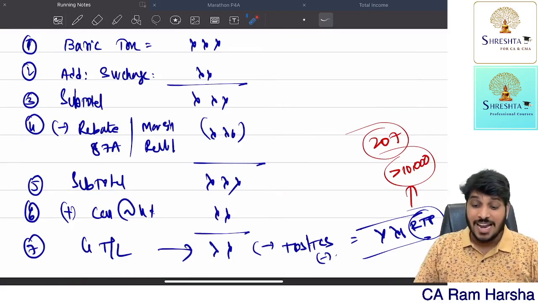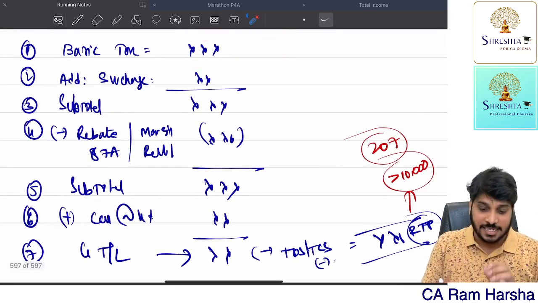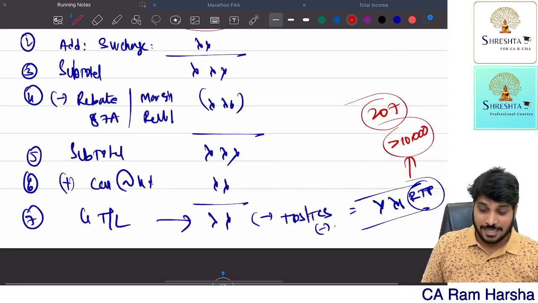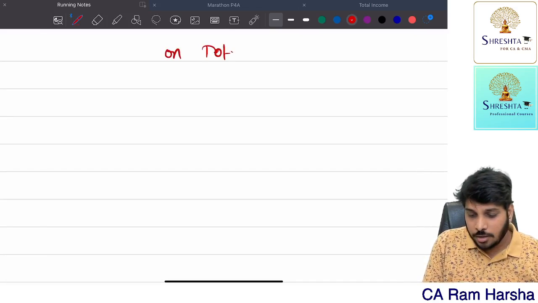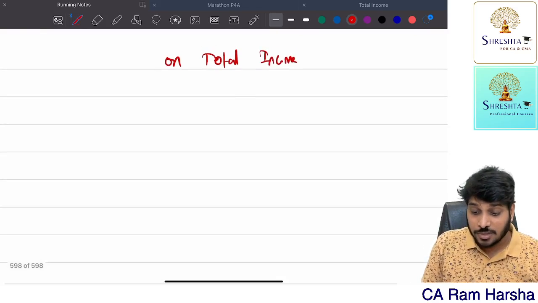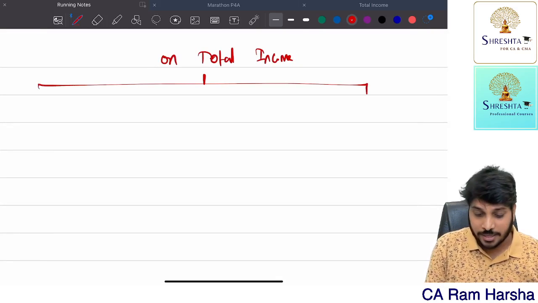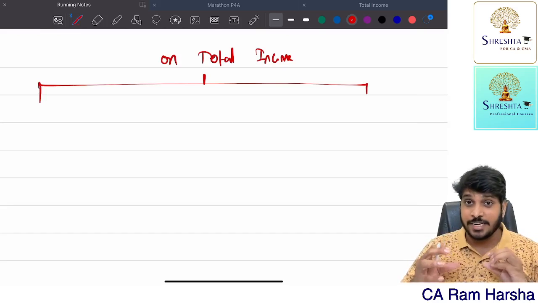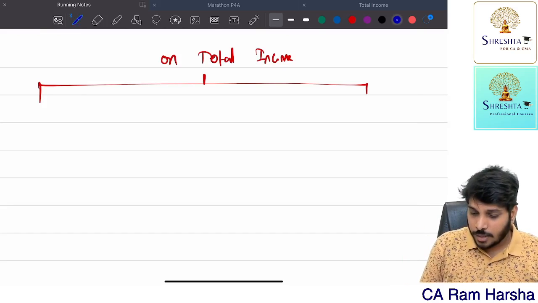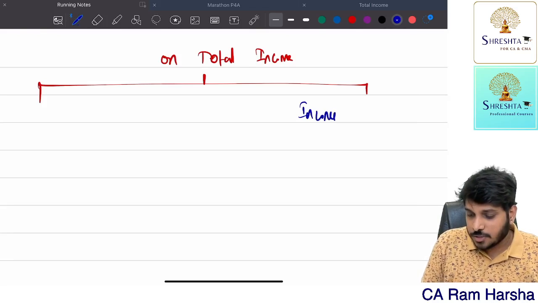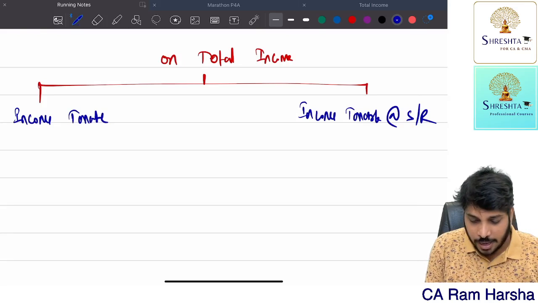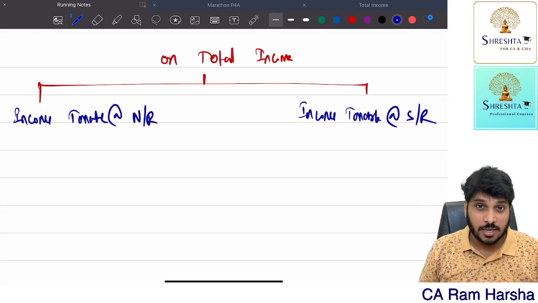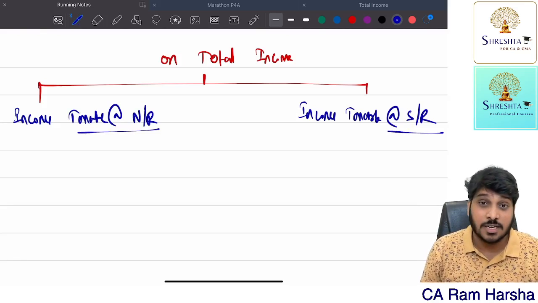Follow the same format. Now, how to compute this basic tax? Remember, basic tax is computed on what? On total income. Now, this total income you have to split into two parts. What are the incomes taxable at special rates? And what are the incomes taxable at normal rates?